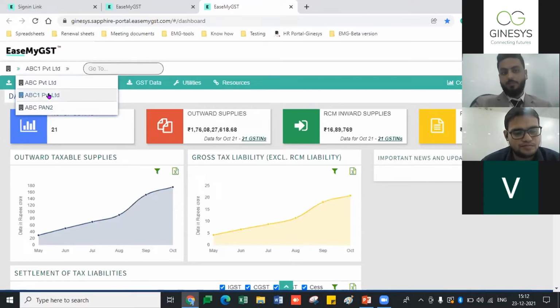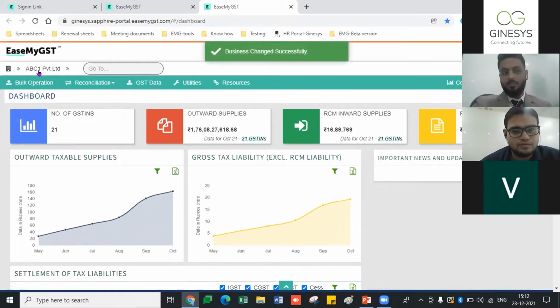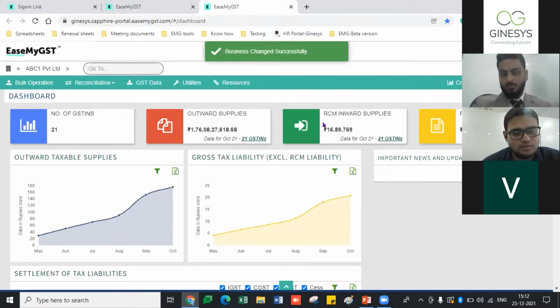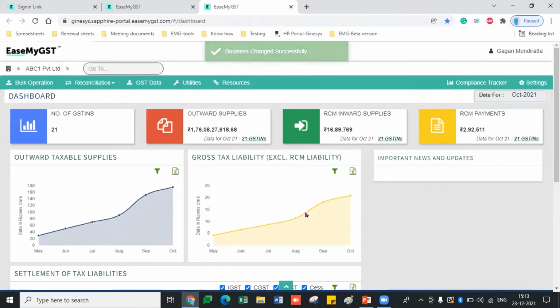So now coming to the PAN level dashboard. Clicking on ABC1, this overview which I am showing is on a PAN level basis. Now, what information do I have in that dashboard for you? You can already see the number of GSTNs. We are going to show how many GSTNs you have added right now in one PAN. Also the outward supplies, RCM inward supplies and RCM payments: we are going to show all the RCM payments and RCM inward supplies you have uploaded in ISMA GST on a PAN level basis, right?